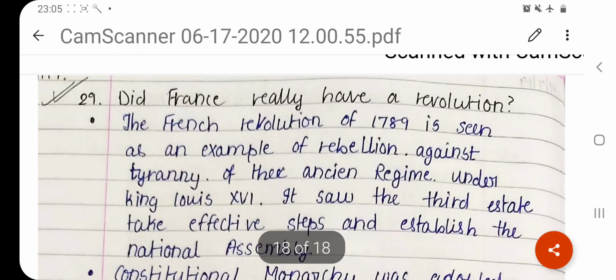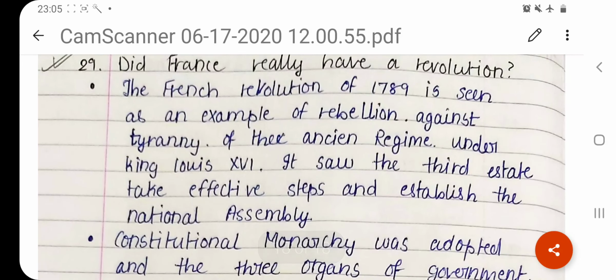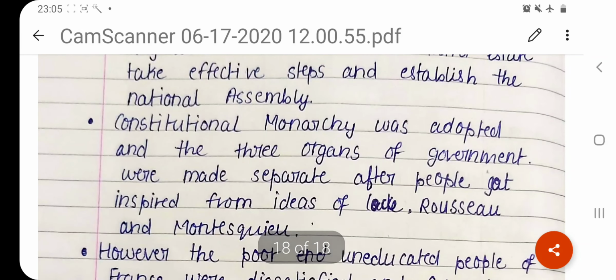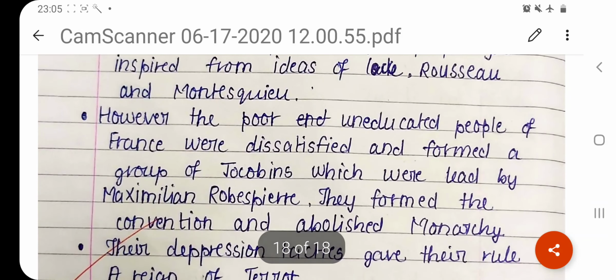Under Louis XVI, it saw the Third Estate take effective steps and establish the National Assembly. Constitutional monarchy was adopted and the three organs of government were made separate after people got inspired from ideas of Locke, Rousseau and Montesquieu.